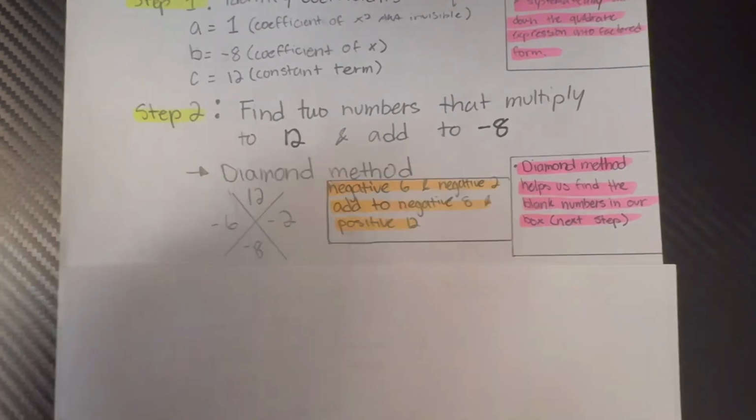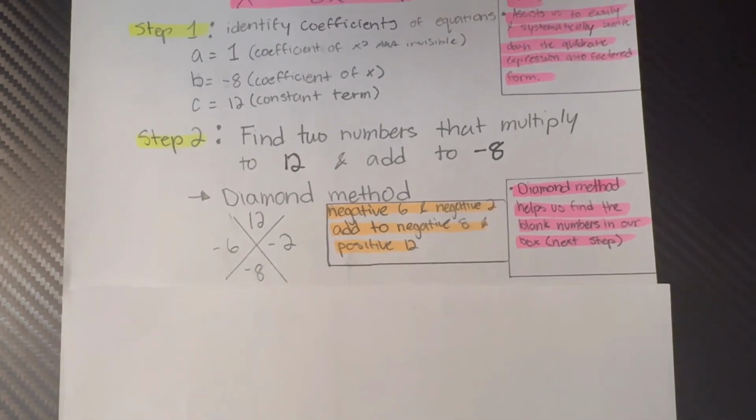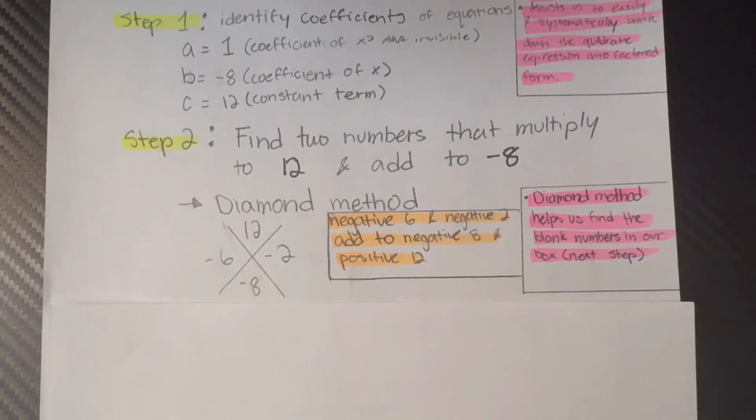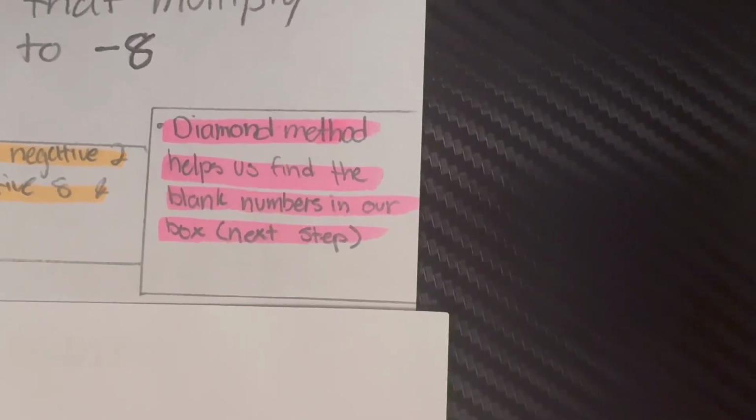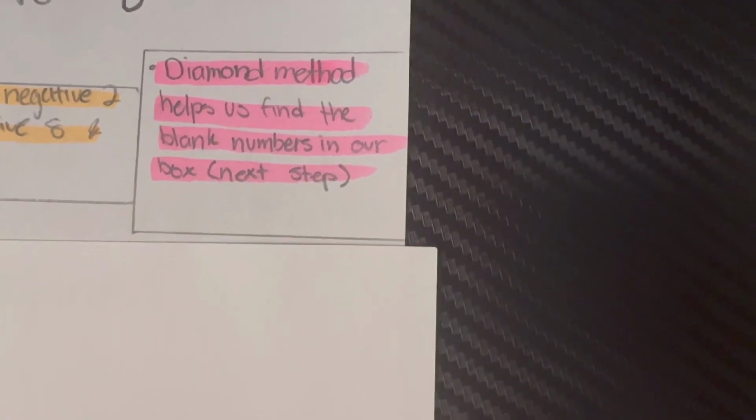Step 2 is find two numbers that multiply to 12 and add to negative 8. 12 and negative 8 are the C and B terms. Doing the diamond method helps us find the blank numbers in our box, which is the next step.